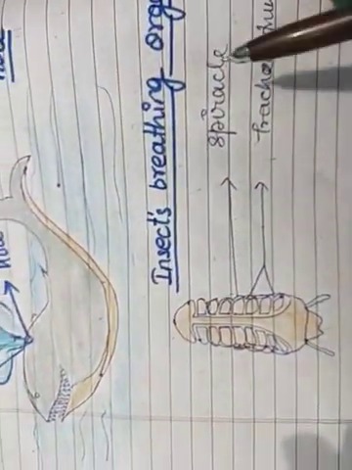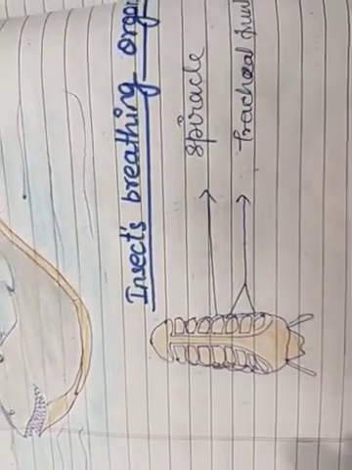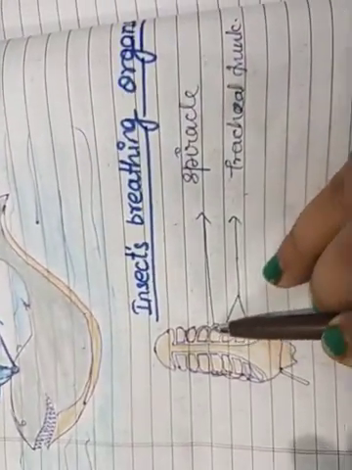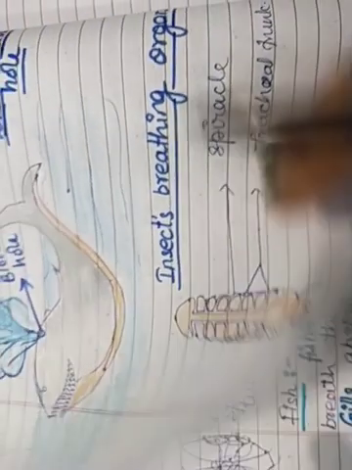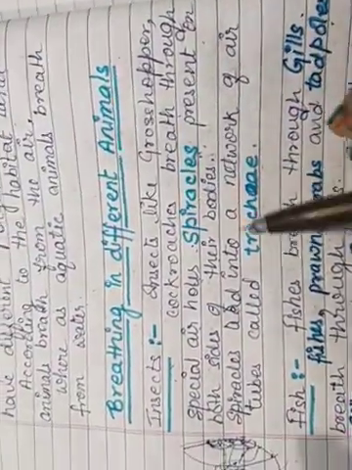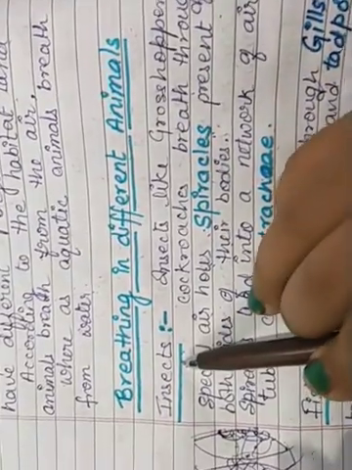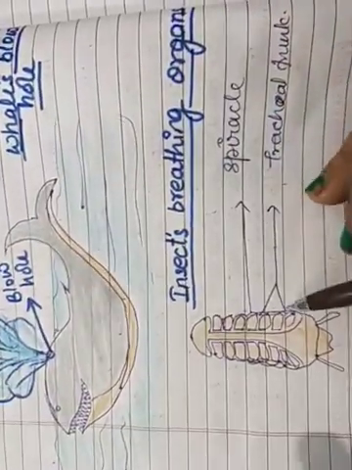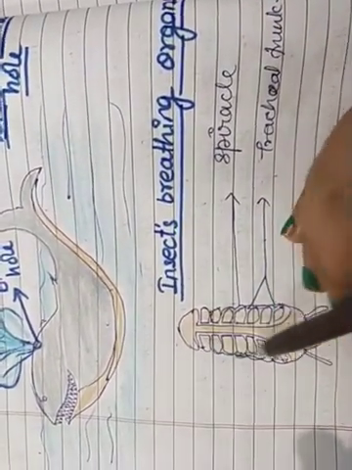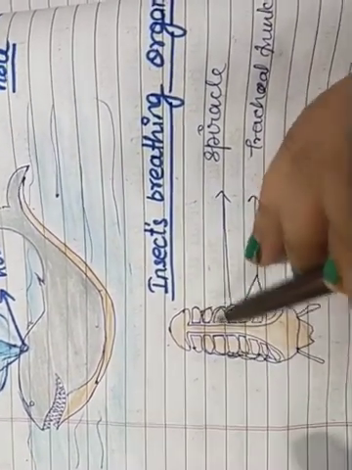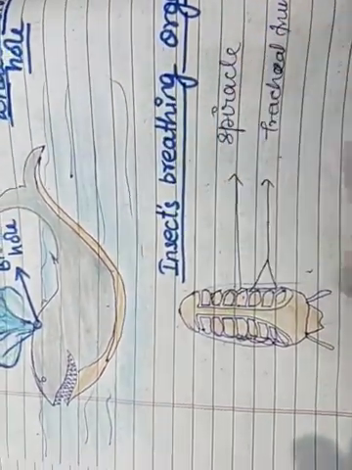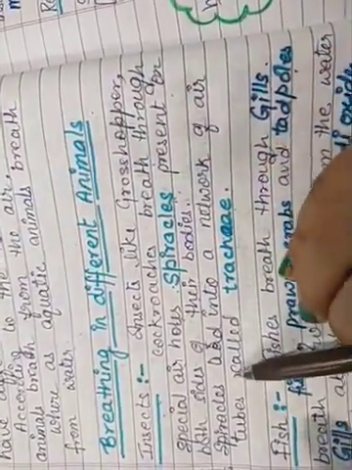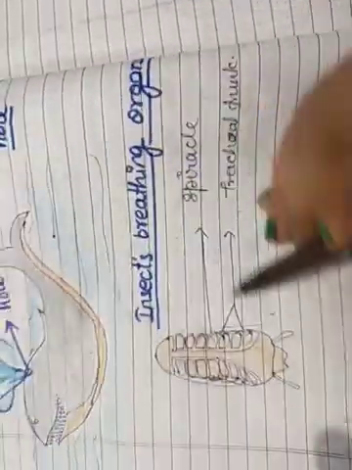The next picture is the picture of a cockroach, the breathing organ of the cockroach. You can see the spiracles and trachea, which we have discussed earlier. These are the two important breathing organs for the insect, shown here in this picture. These spiracles are the holes found on both sides of the cockroach body, and they are connected with the air tubes, which are the trachea.